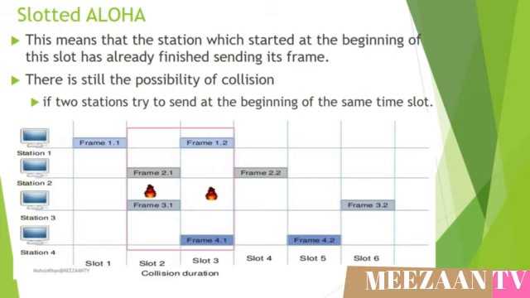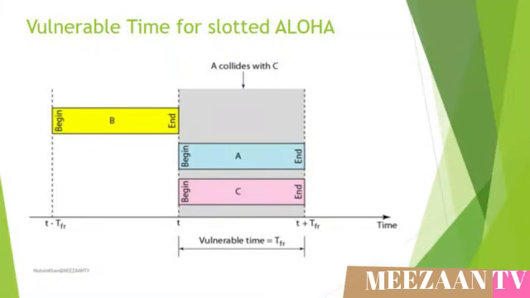If we see the diagram, if 2 stations try to send at the beginning of the same time slot, there will be a collision. But remember that the collision duration is reduced to TFR seconds, which is half of pure ALOHA. This diagram shows the vulnerable time, or the collision time, for slotted ALOHA. It is clearly shown from the figure that the vulnerable time is TFR in this technique.